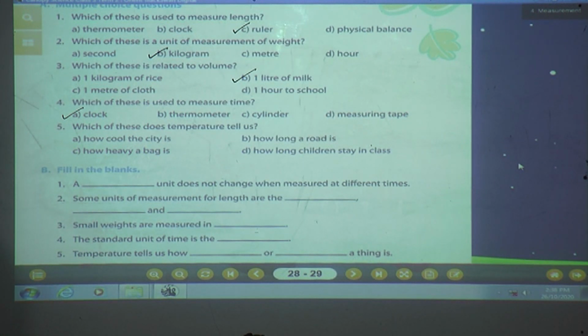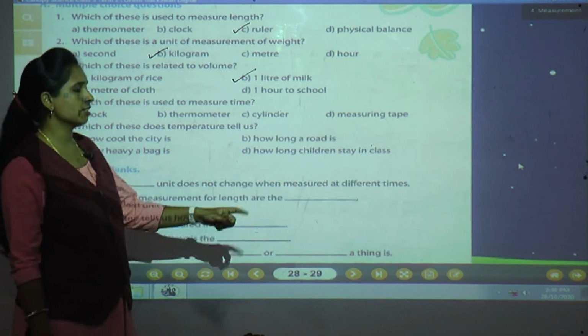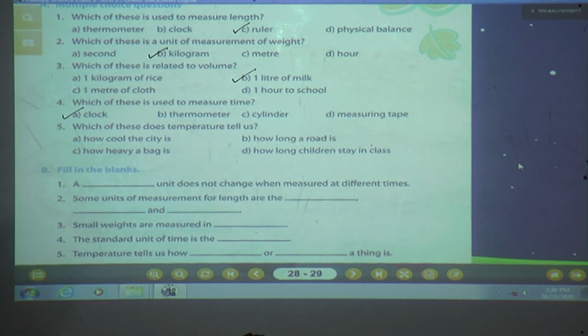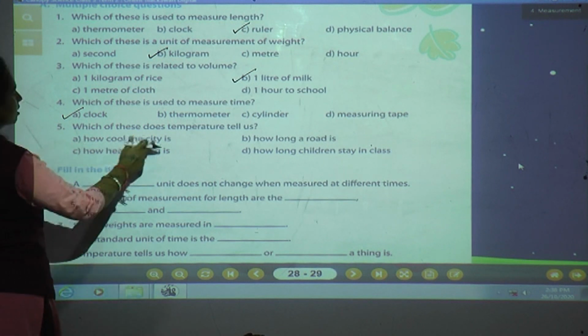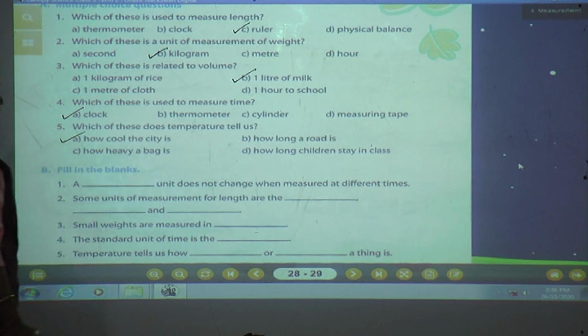Now which of these does temperature tell us? How cool the city is, how long a road is, how heavy a bag is, or how long children stay in class. Okay, tell me which is correct option? Yes, it's about temperature. See, temperature tells us whether the thing is cool or hot. So how cool the city is. So the correct option is A. That is how cool the city is. Over? Yes, very good.